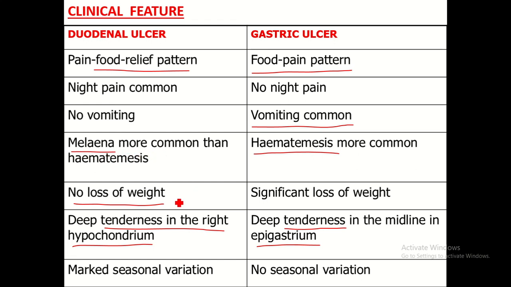As food relieves the pain, there is no weight loss in case of duodenal ulcer. And in gastric ulcer, food aggravates the pain, so there is significant loss of weight. Duodenal ulcer causes deep tenderness in the right hypochondrium, while gastric ulcer causes deep tenderness in the epigastrium. So these are the differences between gastric ulcer and duodenal ulcer.